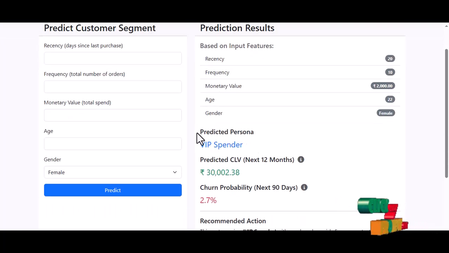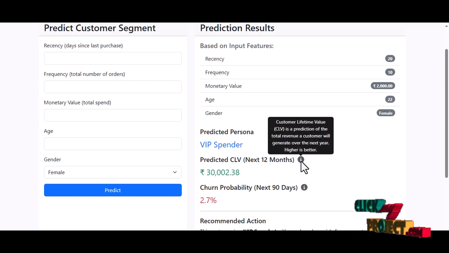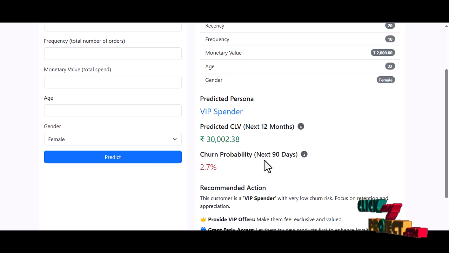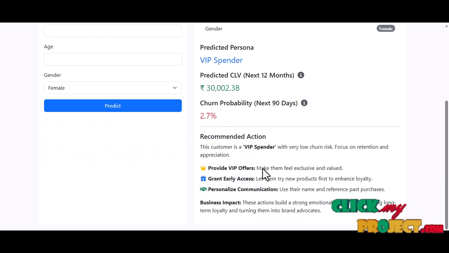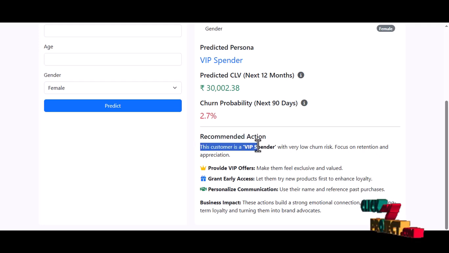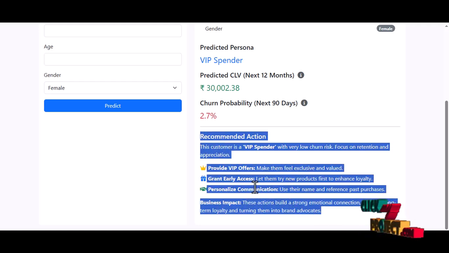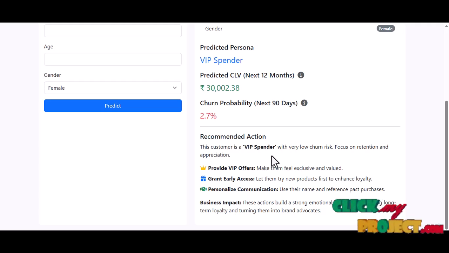Then this is the predicted persona, VIP spender, and then it shows the predicted CLV for the next 12 months. This is what CLV is, and then churn probability for the next 90 days. And then based on this prediction, there is the recommended action. This is useful for business impact.